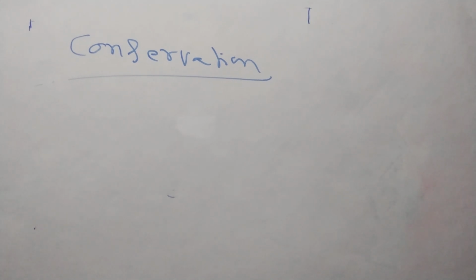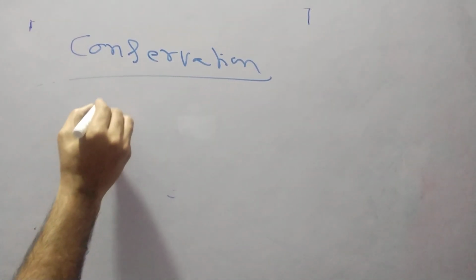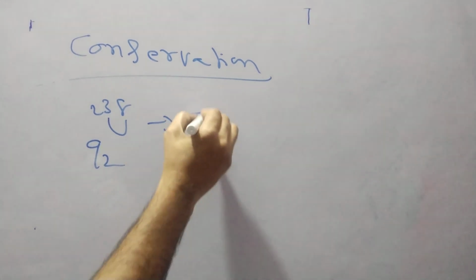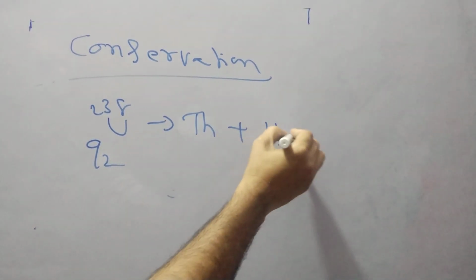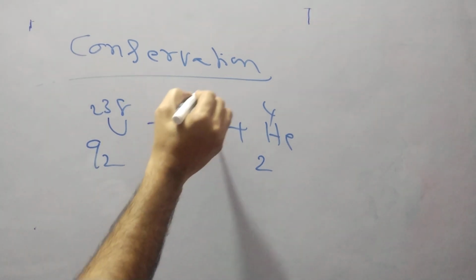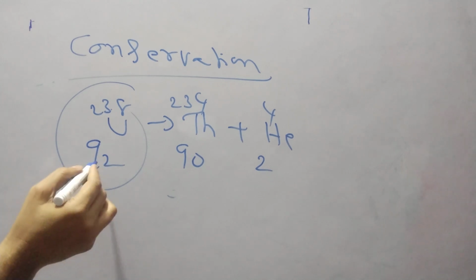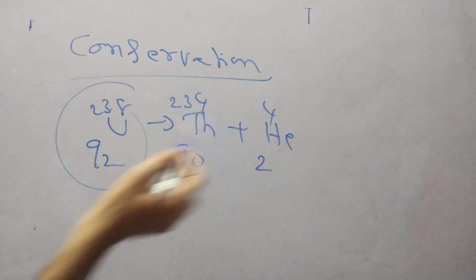Suppose you take an example here, right? Example of uranium. Uranium is 92, 238. So this is coming as thorium and helium. Helium is 2 and 4 and thorium is 90 and 234. So here, what is this? Mass number, atomic number. Already in chemistry, you know the procedure.